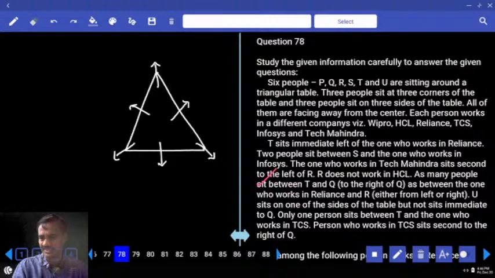Then the parameter is added. T sits to the immediate left of the one who works in Reliance. Whenever these types of questions are given, there are corners and centers. You need to find out whether any definite information regarding their position is given or not. T is only one person. U sits at one of the sides of the table. Clear? U is at one of the sides of the table and there is no other information related to U, no link here at all. That means this information cannot be used at the very beginning. If you start with this, there is no link to develop the set.